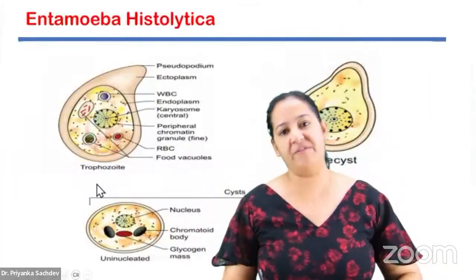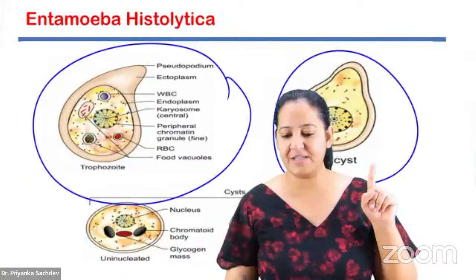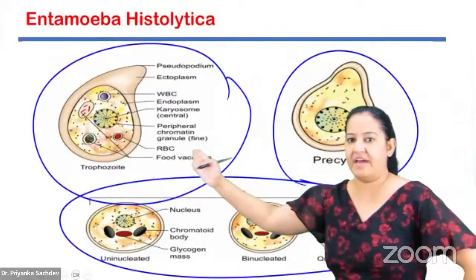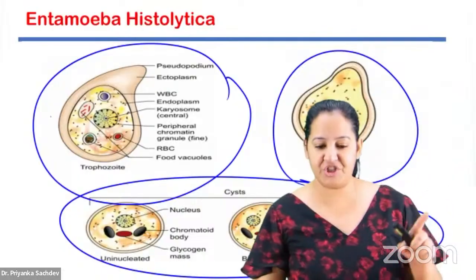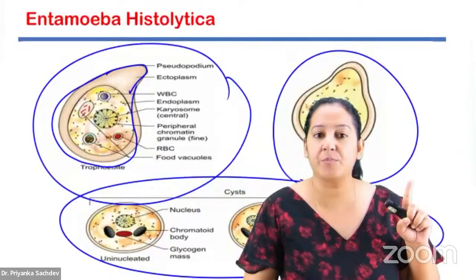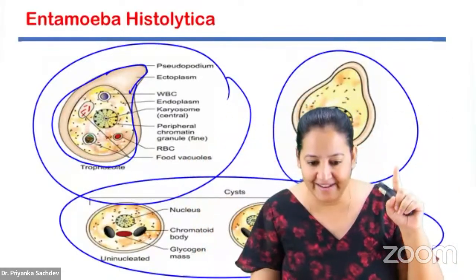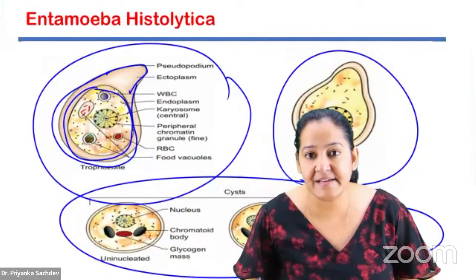See, there are 3 forms. है ना? It is having a trophozoite, a precyst, and a cyst, which is of 3 types. Okay, the trophozoite, you have to see the shape. In the shape, you can see there is a pseudopodia. It's an amoeba having pseudopodia. You can see 2 cytoplasm, ectoplasm and endoplasm. Ectoplasm is clear, you can see. And endoplasm is granular, having the cells in that.